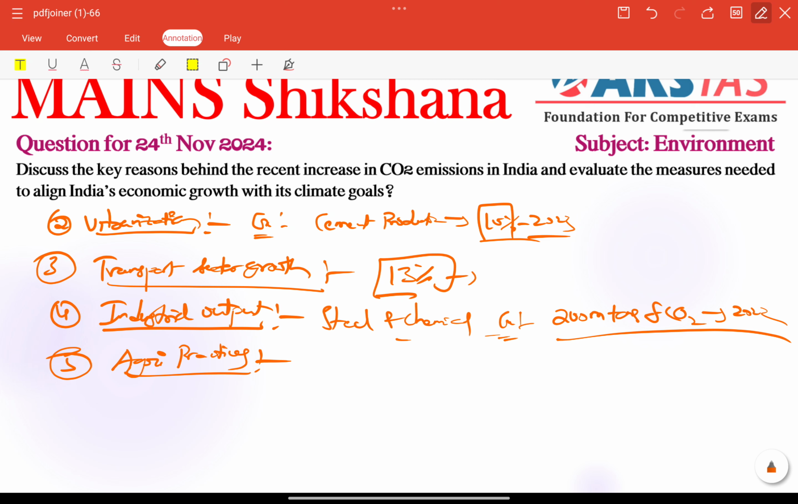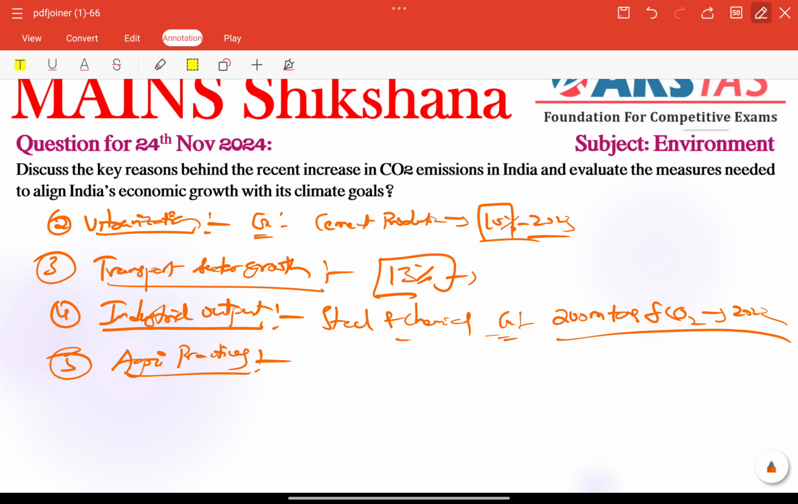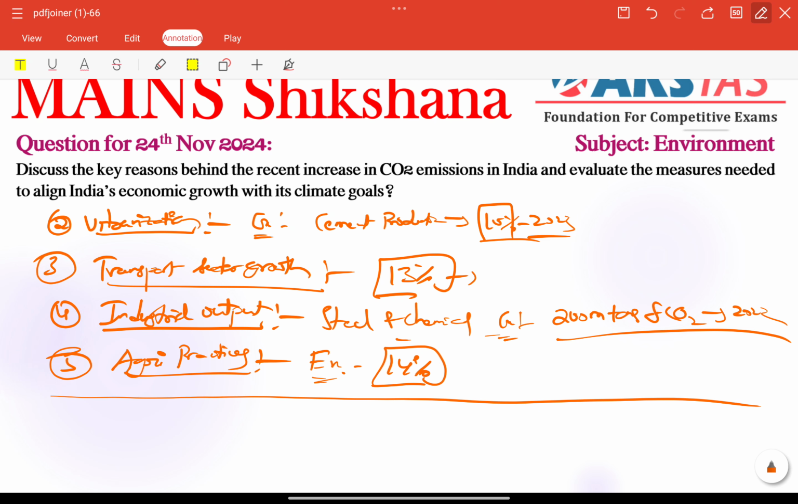Other than that, we can also include agricultural practices. Agricultural practices are also an important key reason for rising CO2 emissions in India. Practices like stubble burning and excessive fertilizer use add to emissions. For example, agriculture contributes 14% of India's greenhouse gas emissions. So these are the key reasons.